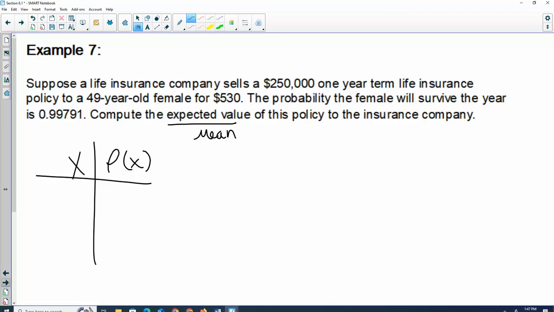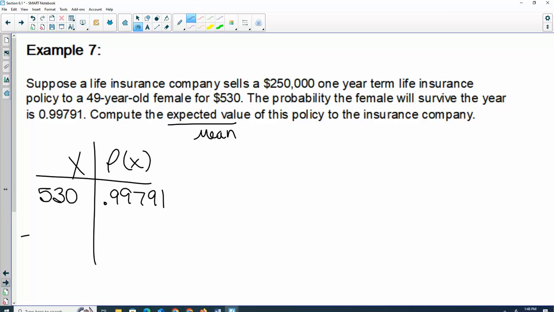So x is the value to the insurance company. So if somebody buys their policy and lives the whole year, the insurance company doesn't pay anything, they pocket that $530. What is the probability that that person will survive the whole year? Okay, but what happens if the person does not survive the year? Okay, the insurance company pays out. So would that be negative? It would be a negative because it's a loss, but they didn't truly lose $250,000.